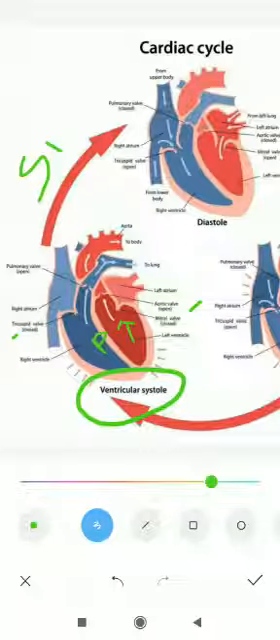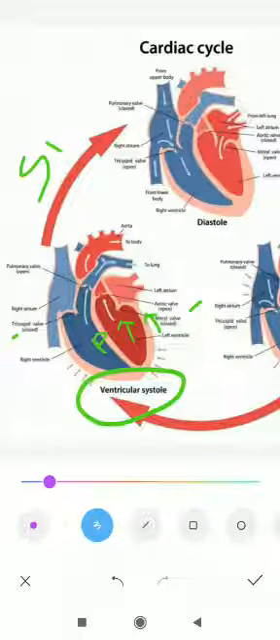Okay, so now pressure is going to increase, then what will happen? Now the second phase comes, and the name of this phase is the period of ejection. Pressure is going to increase rapidly. So what will happen exactly? Now blood wants to move from the ventricle, because the ventricle has too much pressure, as pressure is increasing rapidly.